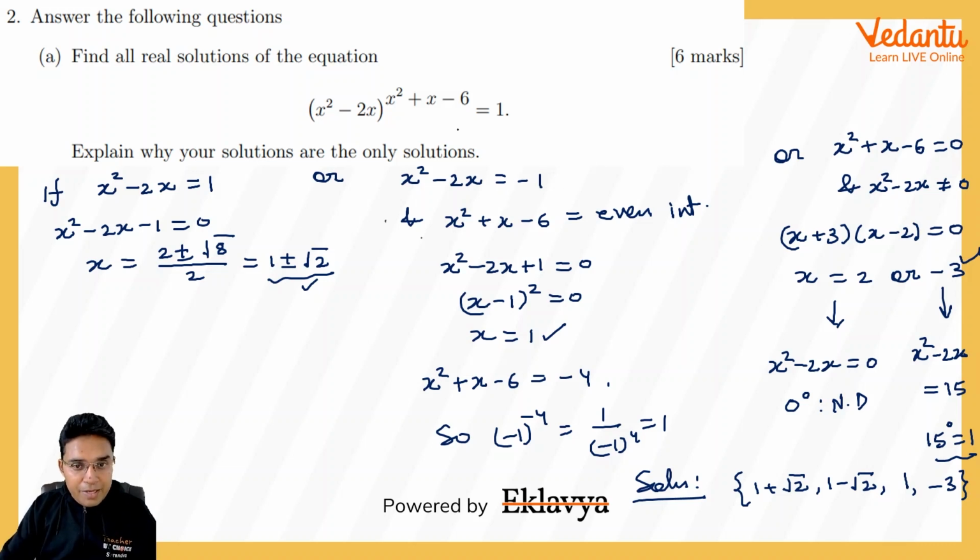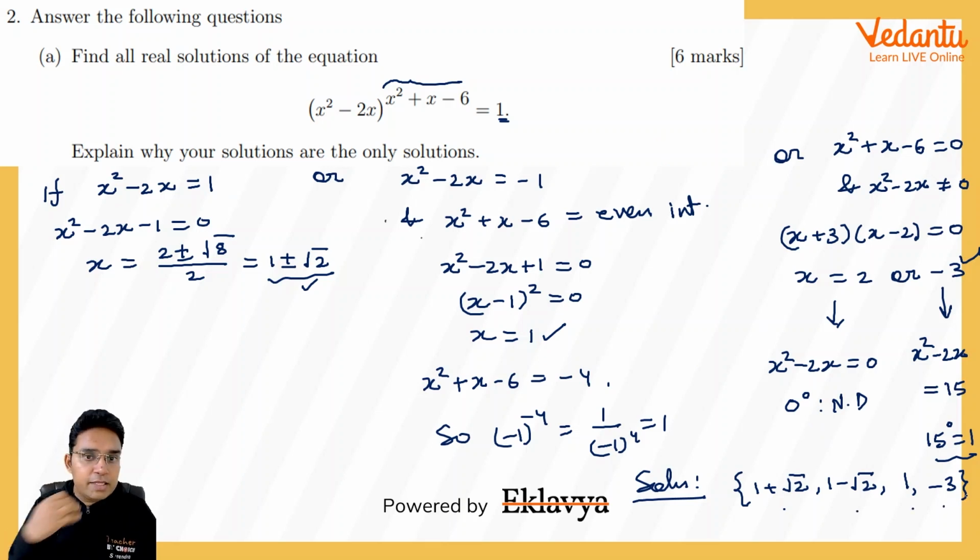Let me just repeat. We can get this to be 1 if my power is 0 and base is non-zero, or base is 1, then power can be anything, or base is minus 1 and power is an even number. Then only it comes out to be 1. So using all these 3 scenarios, these are the 4 possible answers.